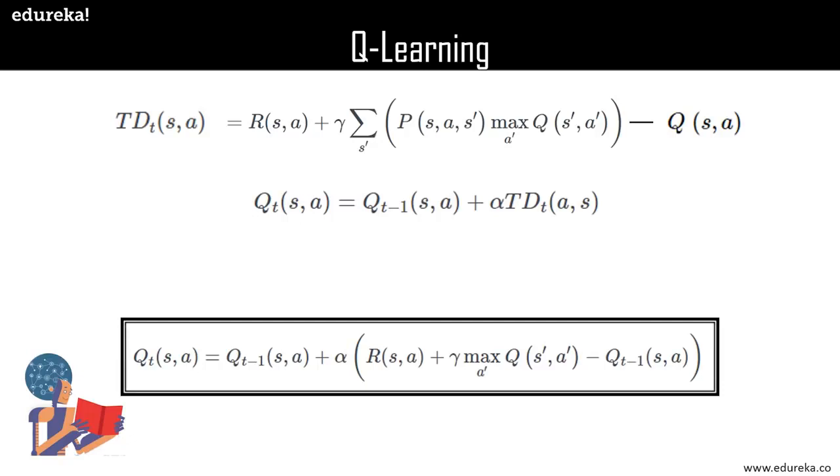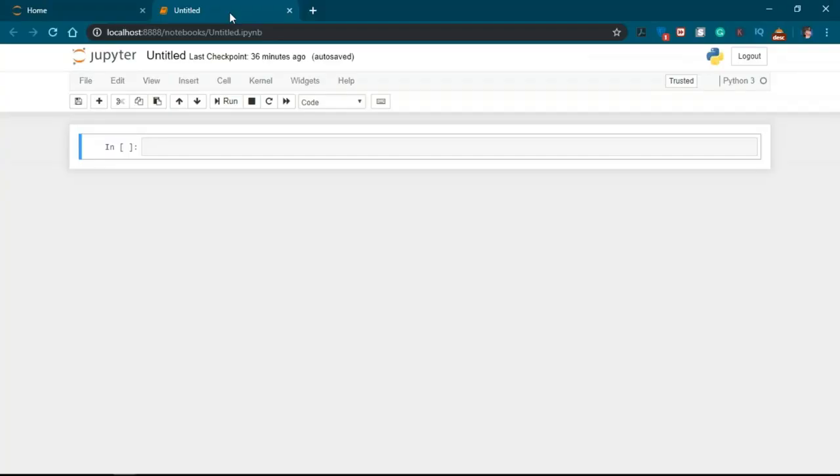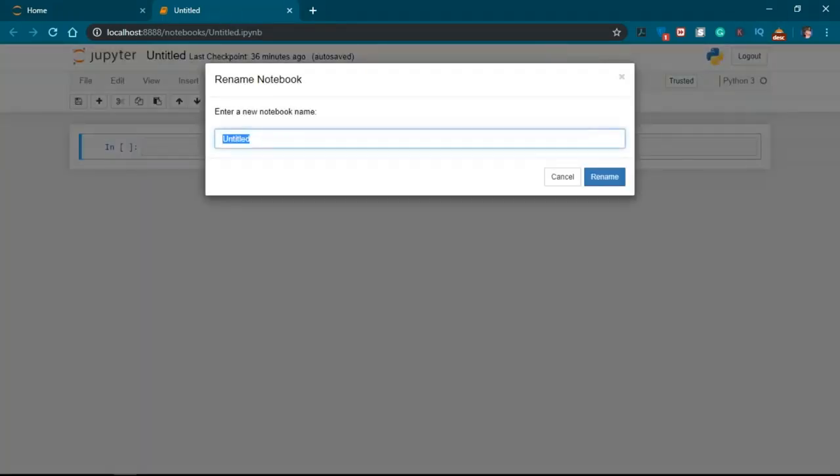Now to implement the algorithm, we need to understand the warehouse location and how that can be mapped to different states. So let's start by recollecting the sample environment. As you can see here, we have L1, L2, L3 till L9, and we have certain borders also. First of all, let's map each of the above locations in the warehouse to numbers or states so that it will ease our calculations, right? So what I'm going to do is create a new Python 3 file in the Jupyter notebook, and I'll name it